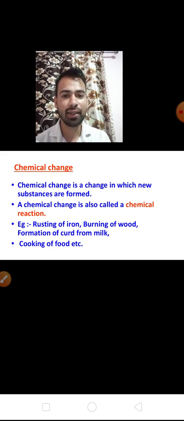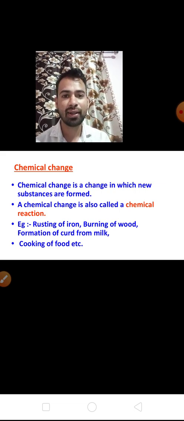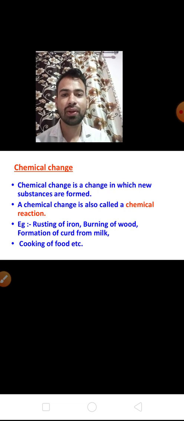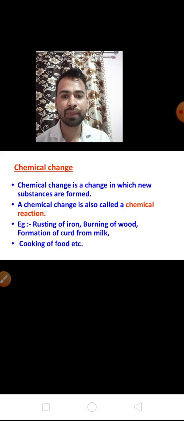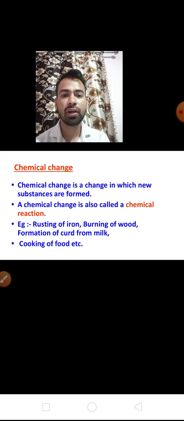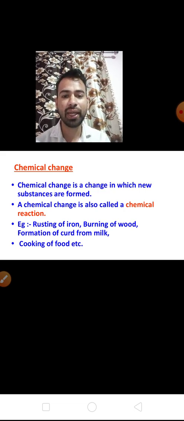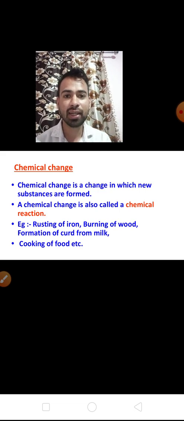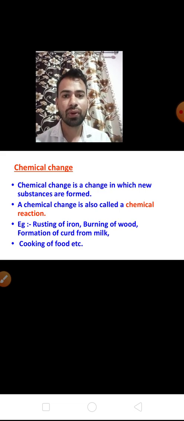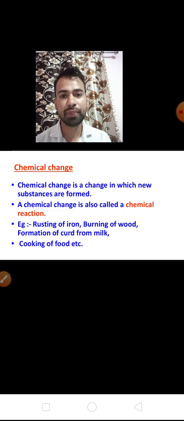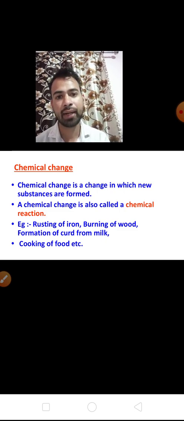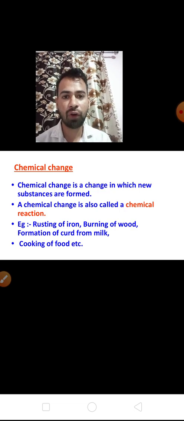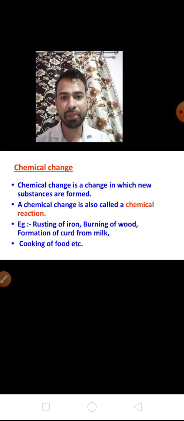Okay, clear? Like rusting of iron, rust is formed there. Burning of wood, after burning of wood ash is formed. Formation of curd from milk, means from the milk curd is formed. Cooking of food: first of all we have some vegetables, when we mix them and cook them, it forms food that is eatable.